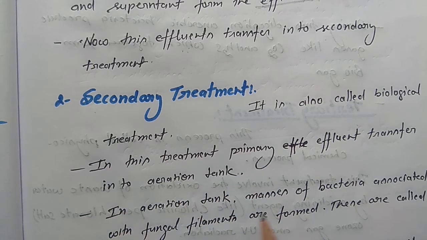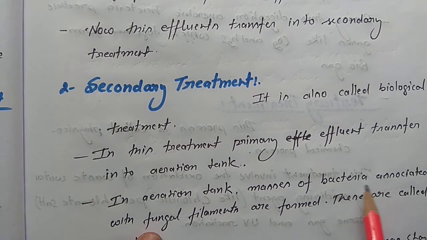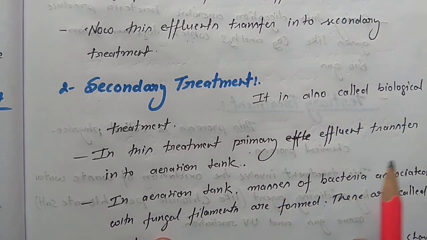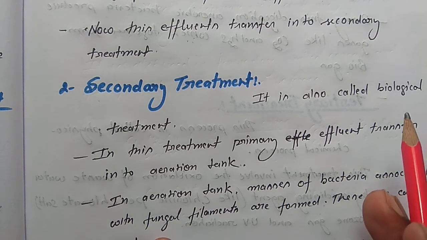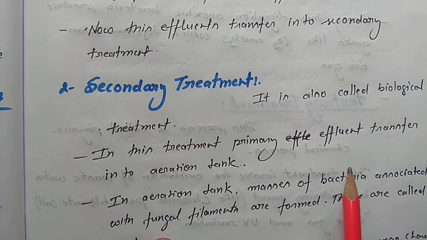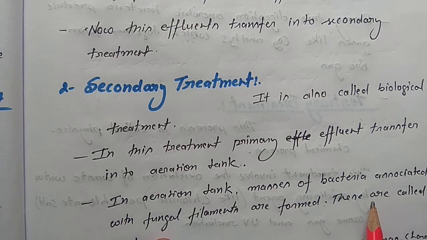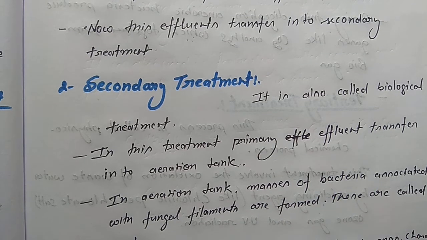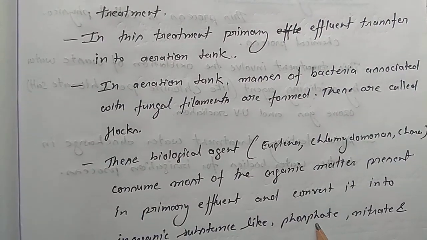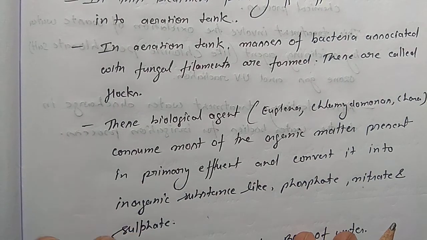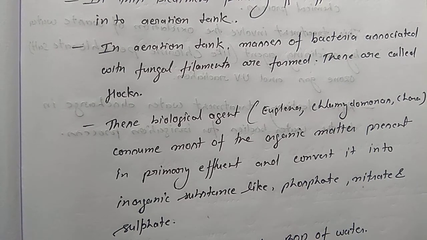In the aeration tank, masses of bacteria associated with fungal filaments are formed. When the influent is transferred into the aeration tank, due to the large amount of oxygen, many aerobic bacteria develop. Aerobic bacteria and fungal filaments develop, which digest the organic material and convert it into inorganic substances like phosphate, nitrate and sulfate. By this activity, the BOD of the water decreases.